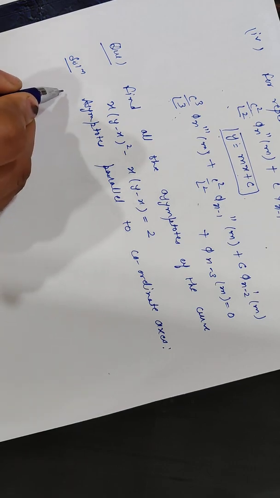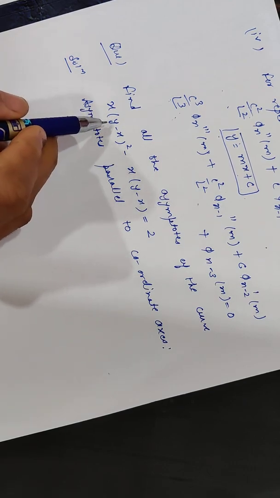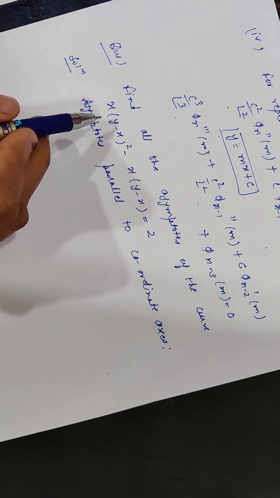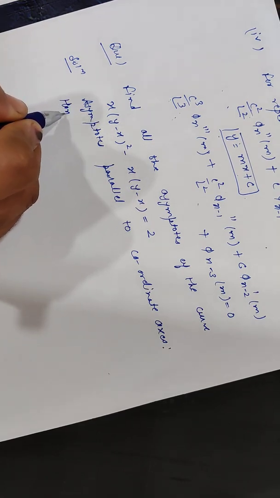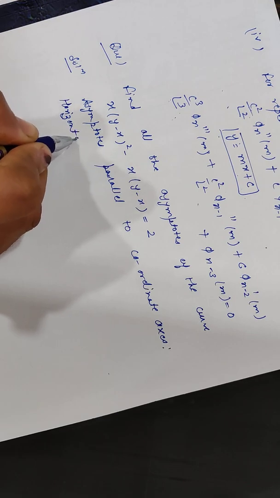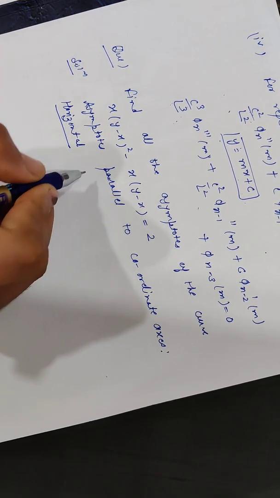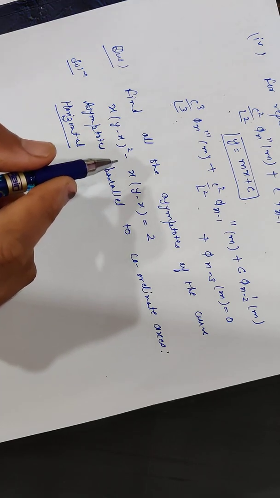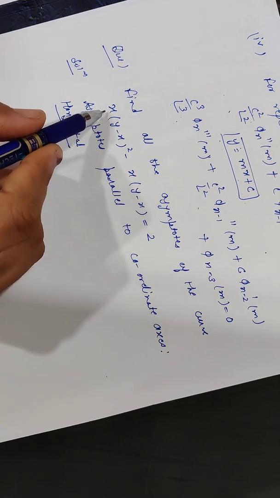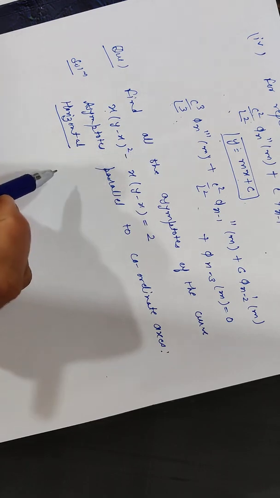To find the asymptotes, first we will see whether there is a horizontal asymptote or not. To find the horizontal asymptote, first we will find the highest degree term of x.